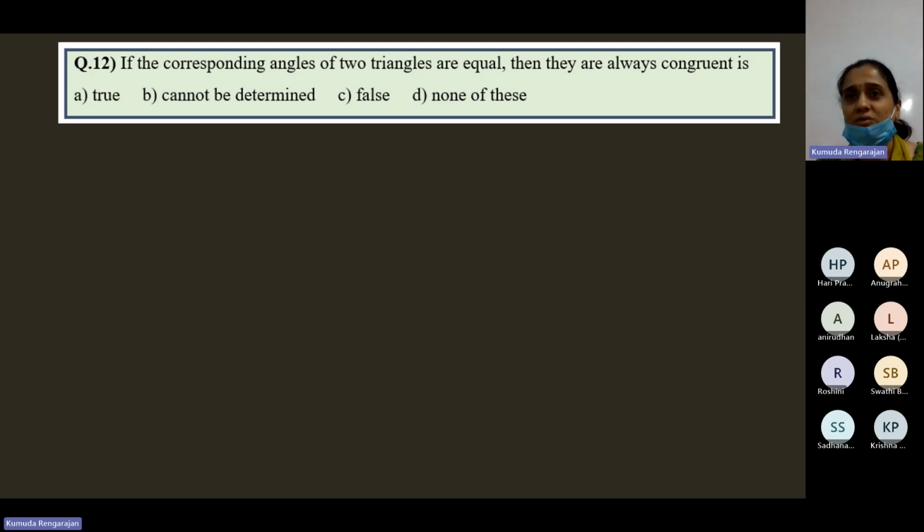Because when the two triangles are equilateral triangles, always the angle is 60 only. But that doesn't mean that the two equilateral triangles, one with side 3 centimeters and the other with side 10 centimeters, are congruent, right? That's what it is. If the corresponding angles of two triangles are equal, then they are always congruent is false. See that word there. They may be congruent. Then they're always congruent. No, it's false. Agree or disagree, children? Yes, Blessy, you have a question?